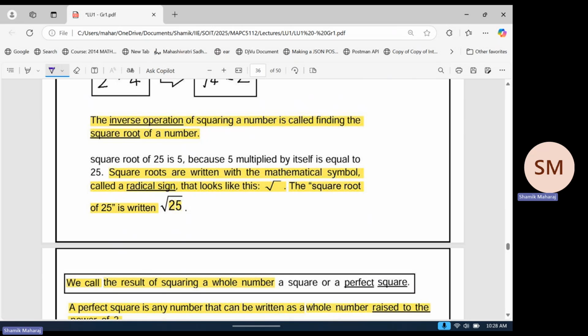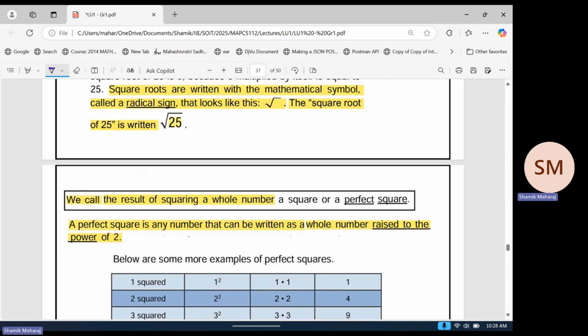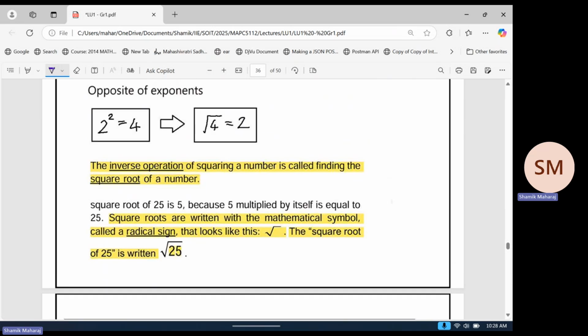Now just more definitions. Radical sign: if you haven't heard of the word radical sign before, it's just this thing here, the square root symbol on top of the 4. This symbol here is called a radical sign. Just a word to remember.